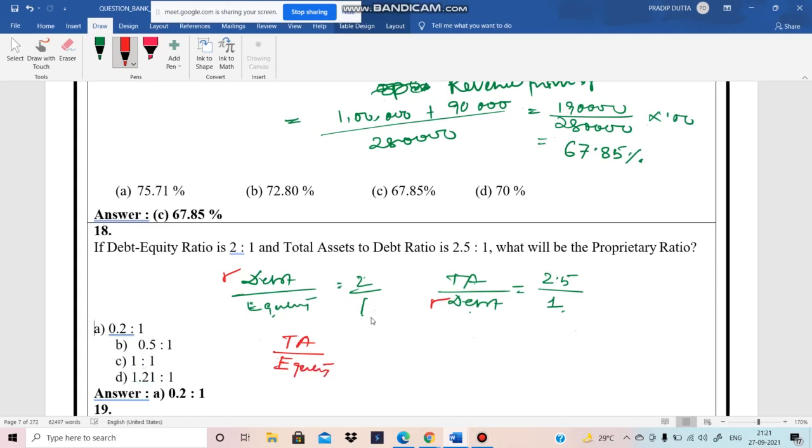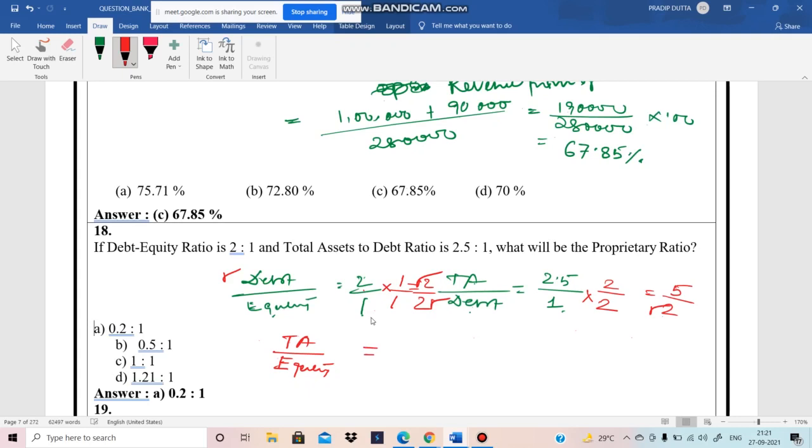How? Here the debt is 2, so it will be multiplied by 1 and 1. Here it will be multiplied by 2/2. Why? Because we have to match the debt. So here it is 5/2, here it is 2/2. So in both cases the debt is 2.